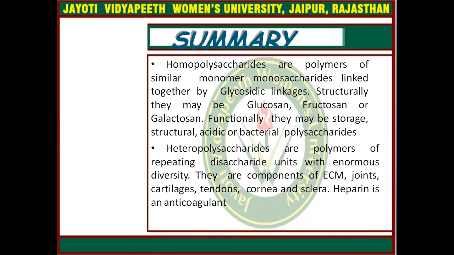Now come to the summary. Homopolysaccharides are polymers of similar monosaccharide monomers linked together by glycosidic linkage. Structurally, they may be glucosan, fructosan, and galactosan. Functionally, they may be storage, structural, acidic, or bacterial polysaccharides. Heteropolysaccharides are polymers of repeating disaccharide units with enormous diversity. They are components of ECM, joints, cartilage, tendons, cornea, and sclera.